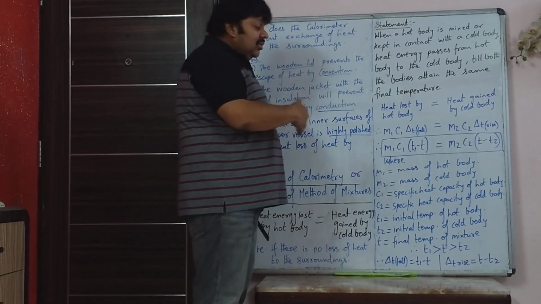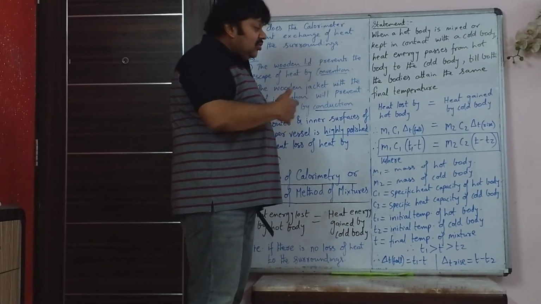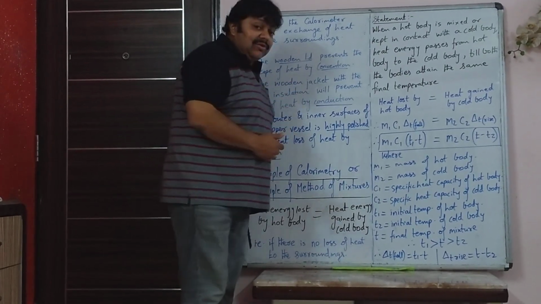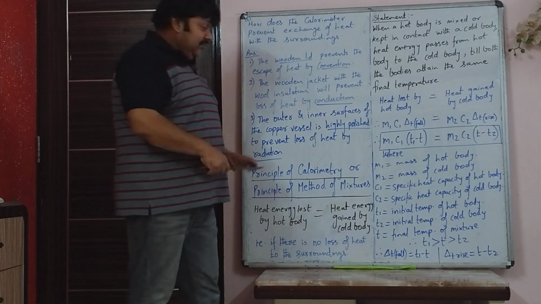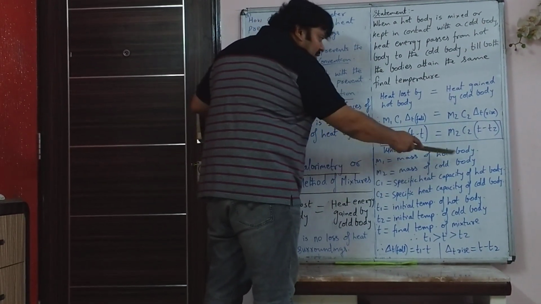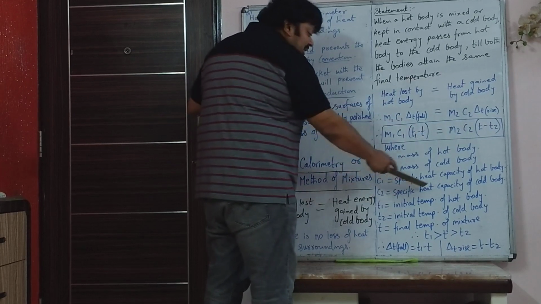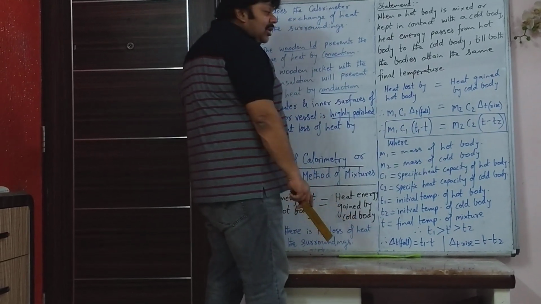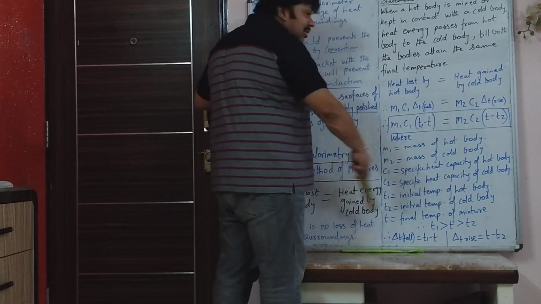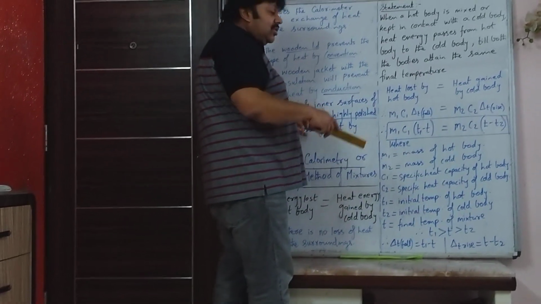So whenever you do the numericals after this, you will understand the concept of calorimetry and the method of exchange of mixtures much better. So here M2 is the mass of the cold body, C2 is the specific heat capacity of the cold body, T is the final temperature of all the mixture, meaning hot body, cold body, everything.